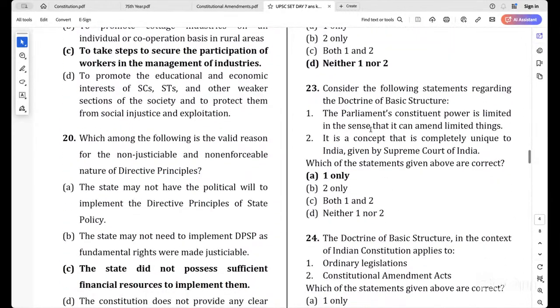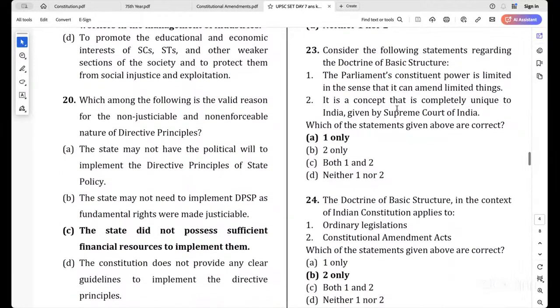Then the 23rd, consider the following statements regarding the doctrine of basic structure. The Parliament's constituent power is limited in the sense that it can amend only limited things. It is a concept that is completely unique to India, given by the Supreme Court of India. So it is given by the Supreme Court, but is it only with respect to India?